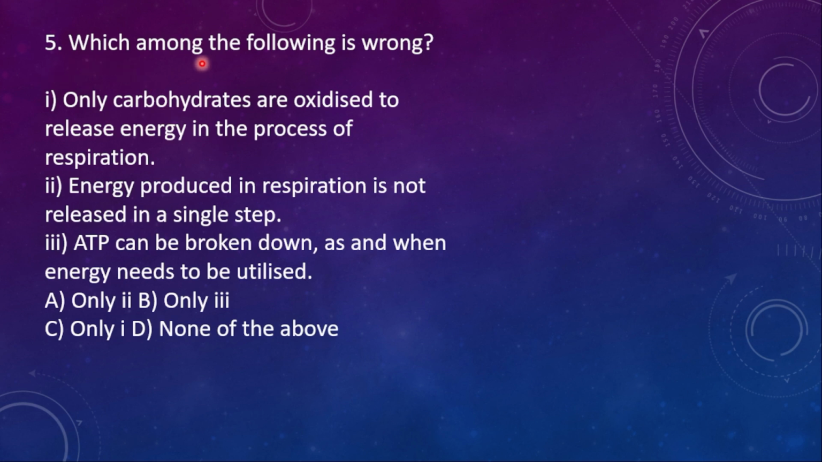Question number 5. Which among the following is wrong? One, only carbohydrates are oxidized to release energy in the process of respiration. Two, energy produced in respiration is not released in a single step. And three, ATP can be broken down as and when energy needs to be utilized. So here the wrong one is only one. Not only carbohydrates are oxidized.